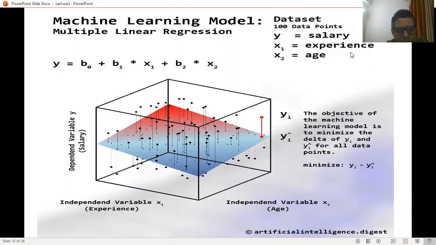The points which are below the surface and above the surface are away from this particular plane, and they are showing some error. While the points which are on the three-dimensional plane are satisfying this multiple linear regression model. So this is the picture of the multiple linear regression model.